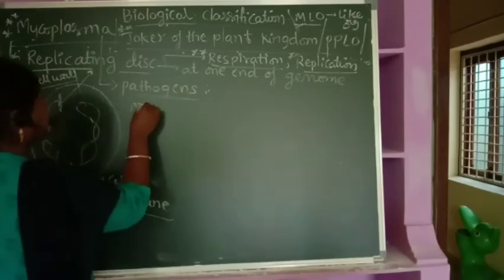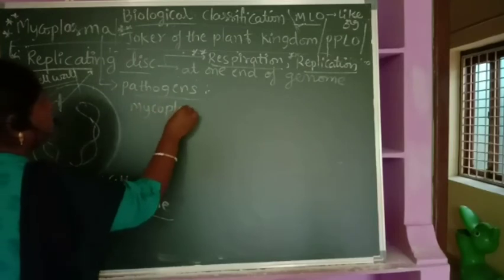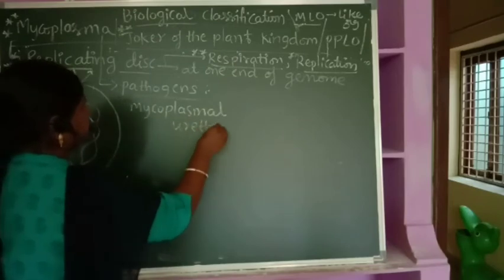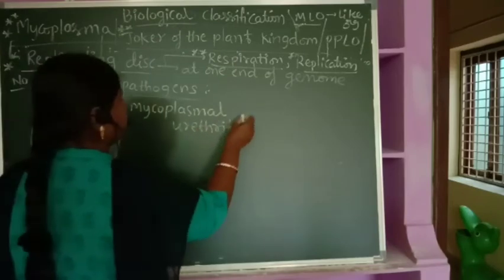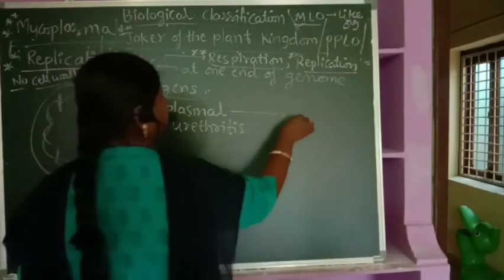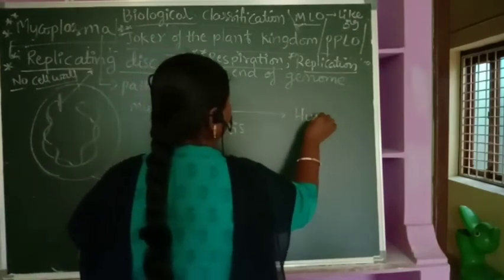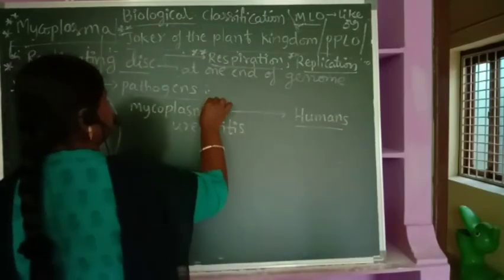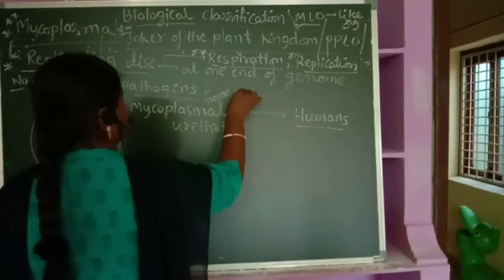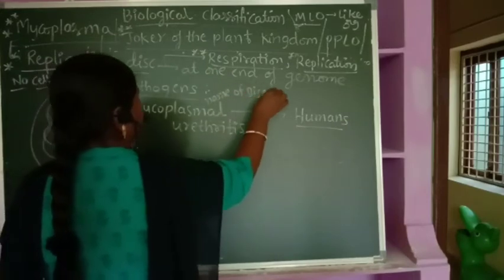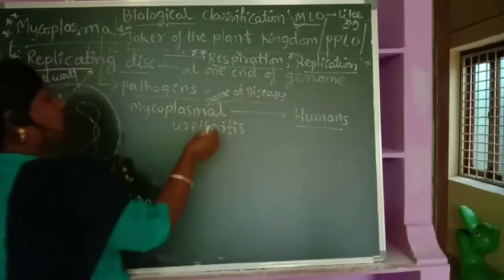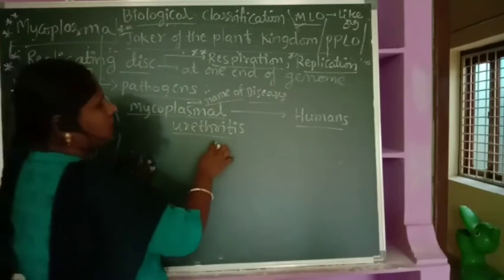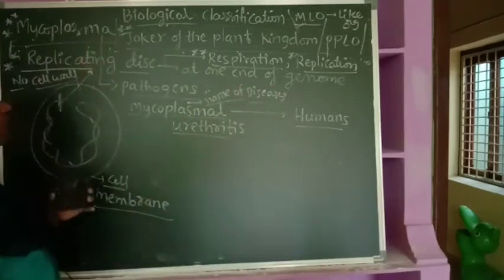Now Mycoplasma causes mycoplasmal urethritis in humans. This is the name of a disease. We are writing the names of the diseases here. Mycoplasmal urethritis is a disease that occurs in humans, caused by Mycoplasma.